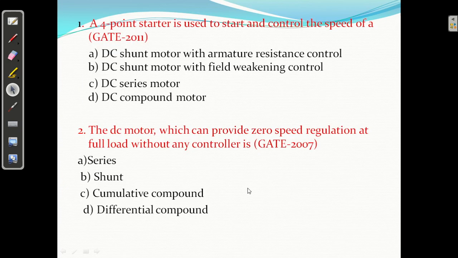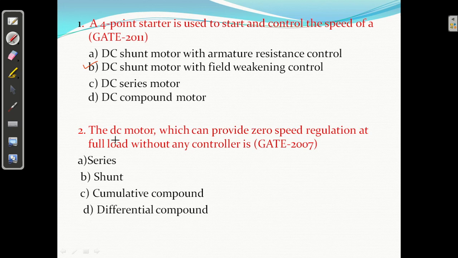A 4-point starter is used to start and control the speed of a DC shunt motor with weak field. I had discussed this question in part 3 also. When you control the DC shunt motor using the flux control method, we have to reduce the field current, and we know the holding coil and field winding are both connected in series. So when you reduce the field current, the current through the holding coil will also decrease, and the handle will come to the off position because of spiral spring pressure. This is the drawback of the 3-point starter. So we are going to use the 4-point starter. That is, B answer is correct.